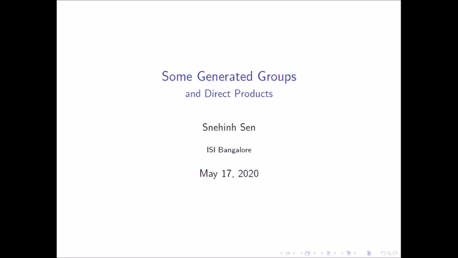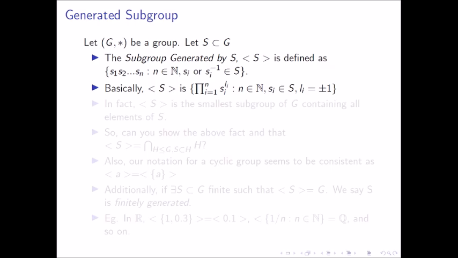So we have already seen one generated group, which is a cyclic group. So can we generalize it to a subset? Indeed, we can. So the subgroup generated by a subset of G, note that we are not using a subgroup notation, S might be any subset, is defined as the product of a few elements S1, ..., Sn for any natural number n such that either Si or Si inverse, or in fact both, might belong to S. So it's basically the same as saying the product of Si to the power Li, where Si is an element of S and Li is equal to plus or minus 1.